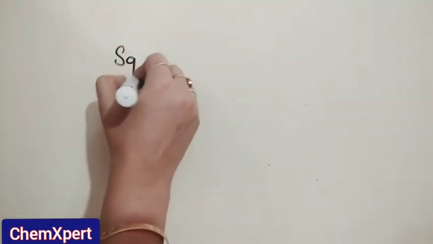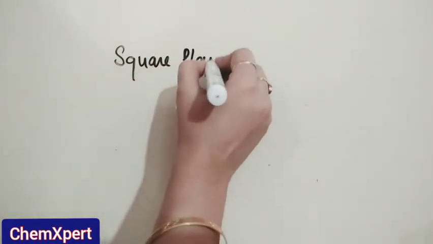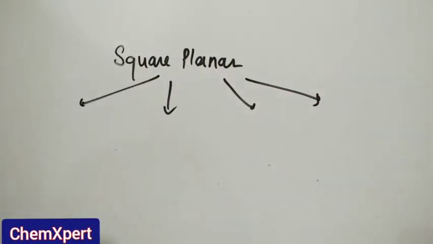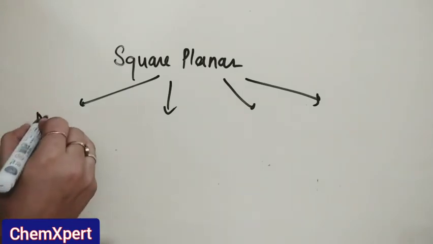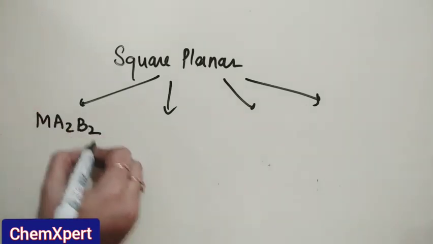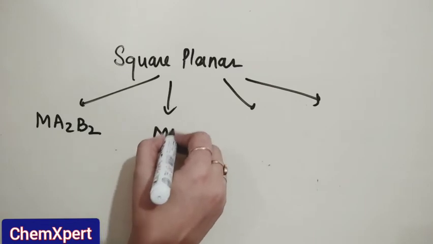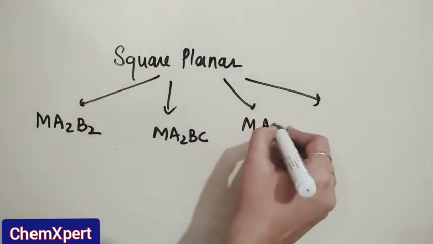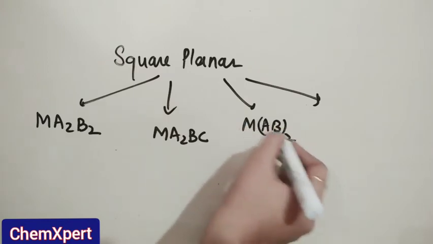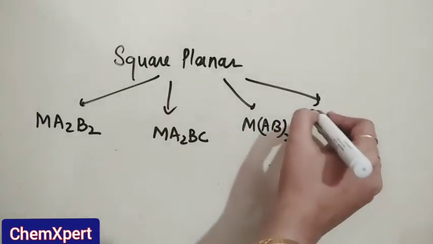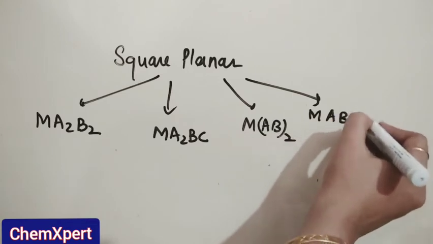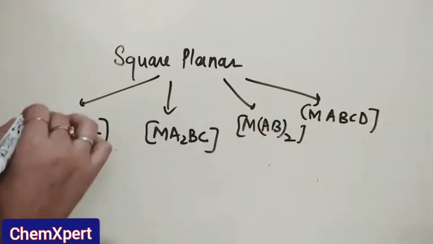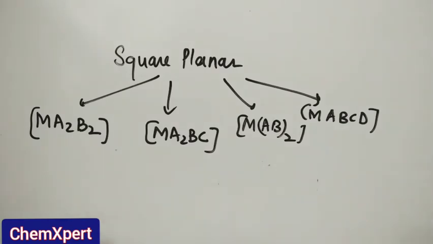So altogether, square planar complexes can show geometrical isomerism in four types of complexes. One is the MA2B2 complex, the other one is the MA2BC complex, next one is M(AB)2, where AB is an unsymmetrical bidentate ligand, and in the last case we fix the position of any two ligands. So these four types of complexes will show geometrical isomerism.